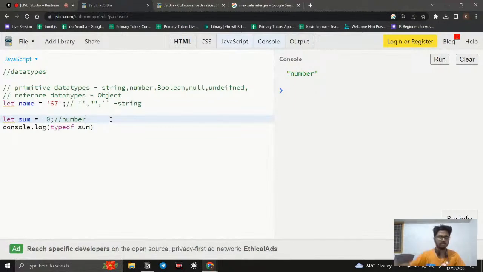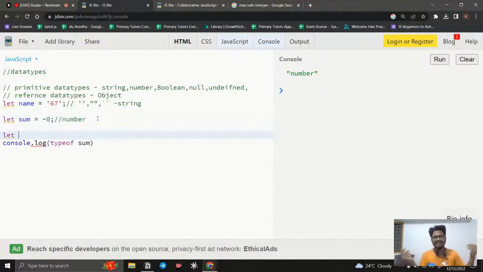Okay, simple. Once that is done, the third data type we need to cover is the Boolean data type, simply true or false. We use it when comparing something, and these data types have use cases. It's just an introduction; we will implement everything in our programming. It is the starting point of programming.